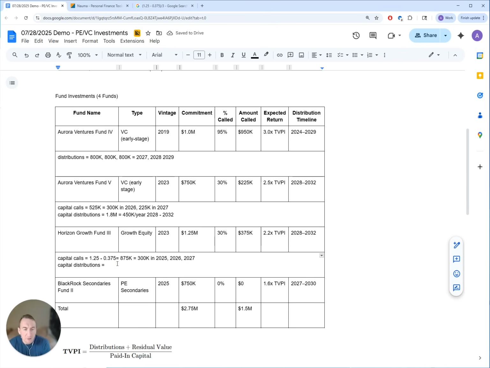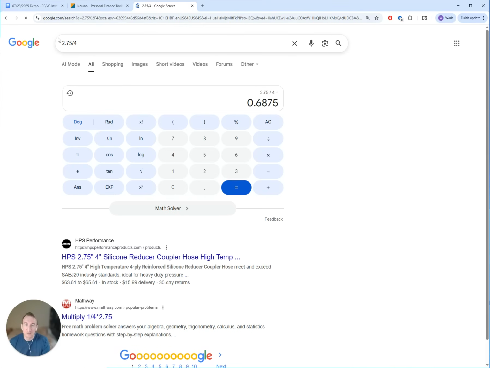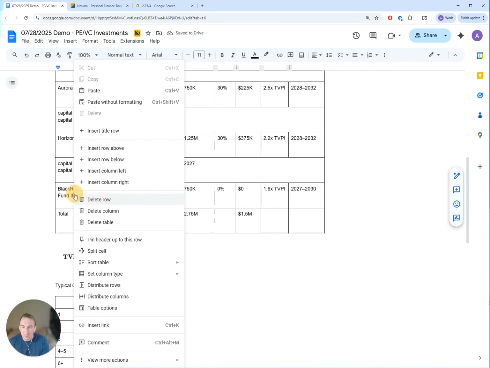For capital distributions, TVPI is $2.2 million, so that's going to be $2.75 million total, which will be distributed between 2028 and 2032. For demo purposes and simplicity, let's say that they will be distributed equally, so that gives us $687,000 annually in 2028 to 2032. And the last one is BlackRock secondaries.